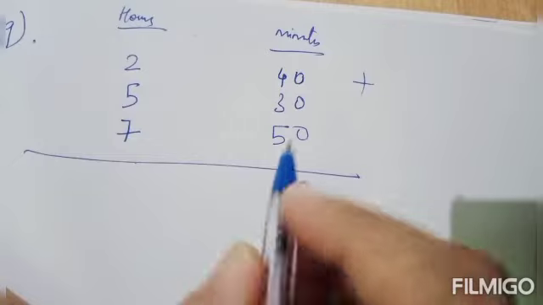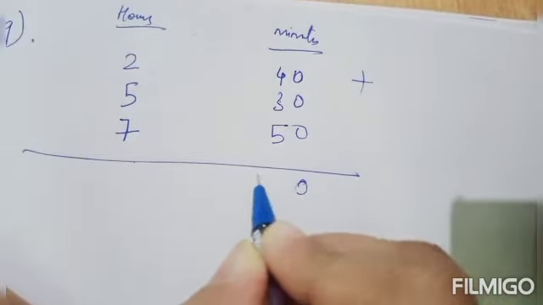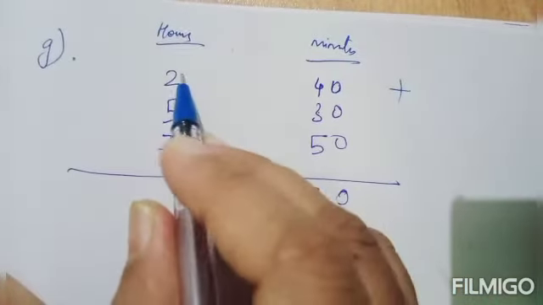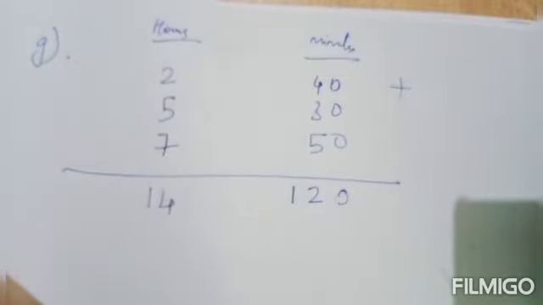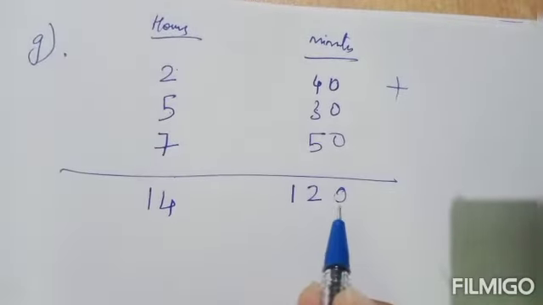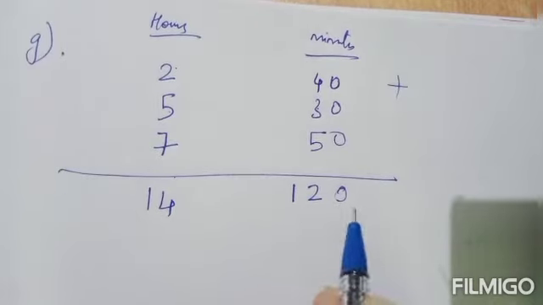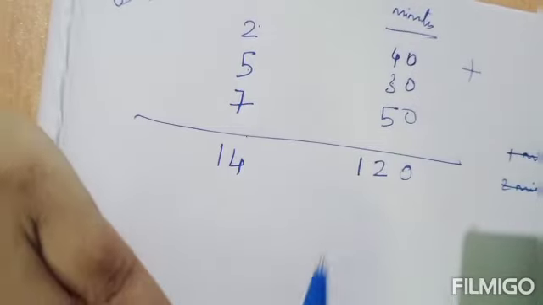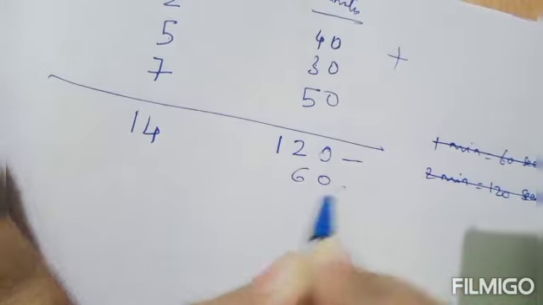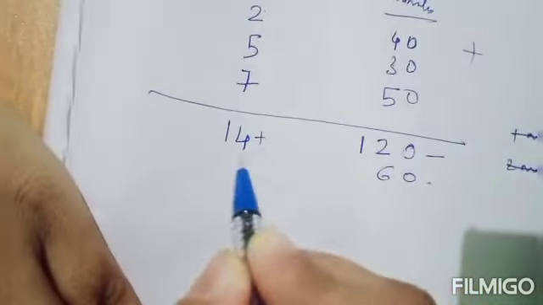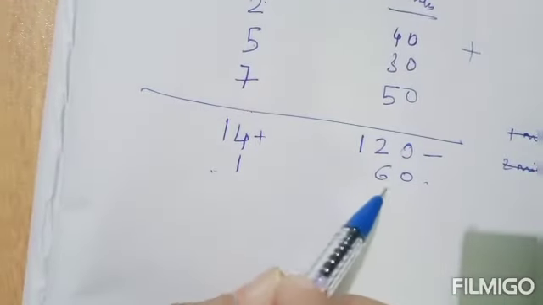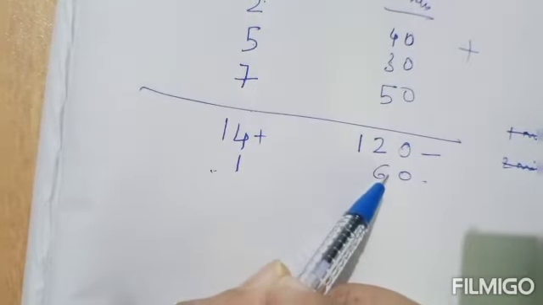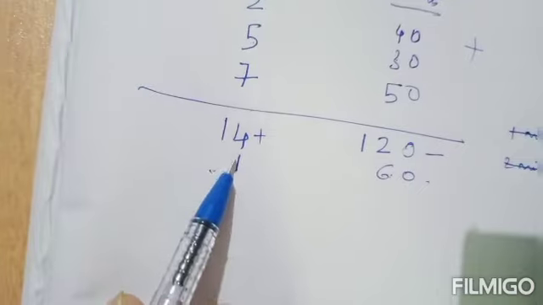Okay, so you will get here 0, 5 plus 3, 8 plus 4, it is 12, 120. Okay, now 7 plus 5, 12. 12 plus 2, it is 14. So 14 hours, 120 minutes you got. So here on adding minutes you got 120, which is greater than 60. So what to do? Just subtract 60 from 120 and add 1 to hours. Okay, 60 minutes you are subtracting from this 120 minutes, and 60 minutes is 1 hour. That 1 hour you are adding to the hours part.